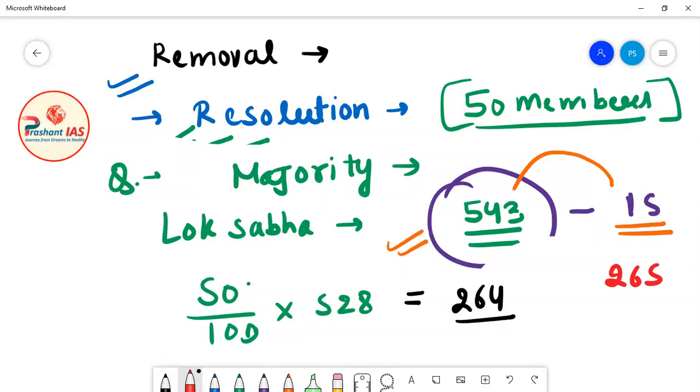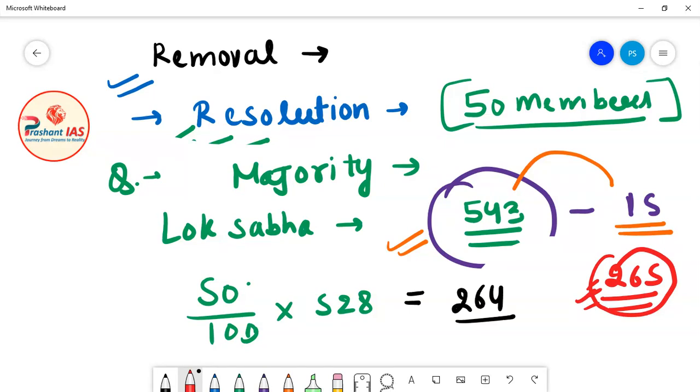This means that when the resolution asking for the removal of speaker or deputy speaker of Lok Sabha is supported by at least 265 members of Lok Sabha, then the speaker or deputy speaker will be removed. So this is the process for the removal of speaker or deputy speaker of Lok Sabha.